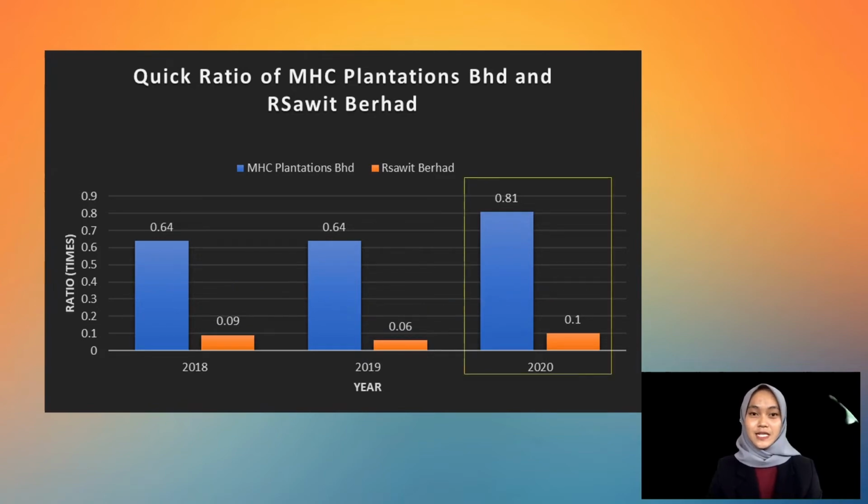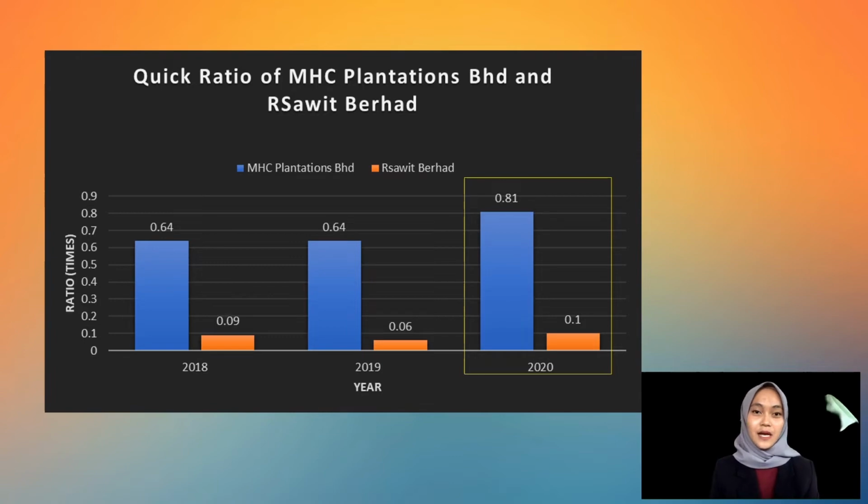MHC Plantation significantly outperformed Ribunan Sawit with a quick ratio of 0.81 times versus 0.10 times. It shows that MHC Plantation has 81 cents in liquid assets to cover its 1 ringgit in current liabilities. The company has enough cash to pay its short-term financial obligation.